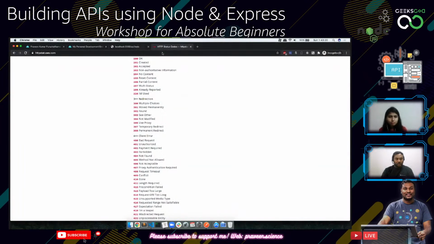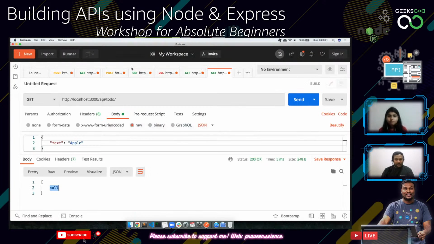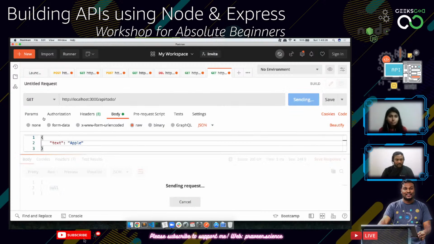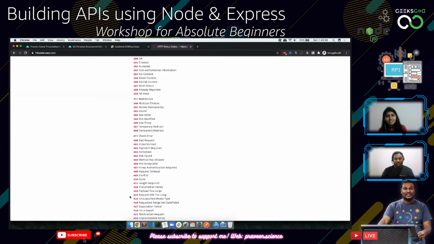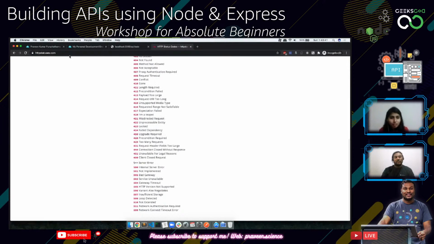So now if I try to go back to our Postman and try to do the first, let's try to get everything. So nothing is there. So I'm just going to post Apple. Good. 409 conflict. There is already existing. It indicates that there is a conflict, so something like that we can use for that one. And then we have got 410 gone and other things. So there are loads and loads of HTTP statuses.